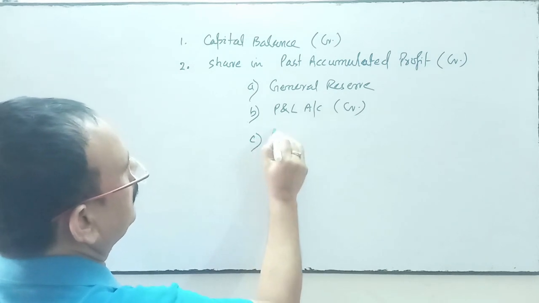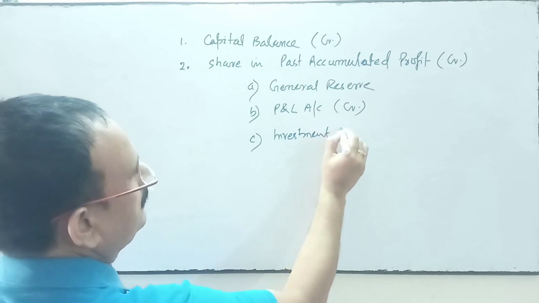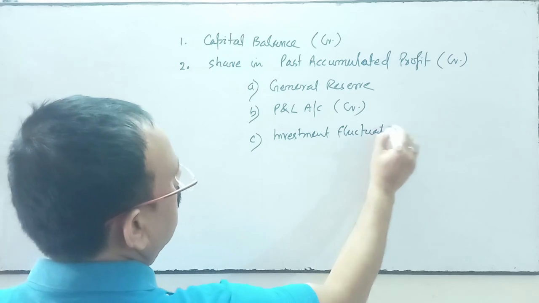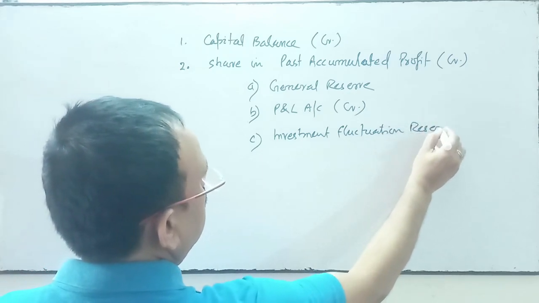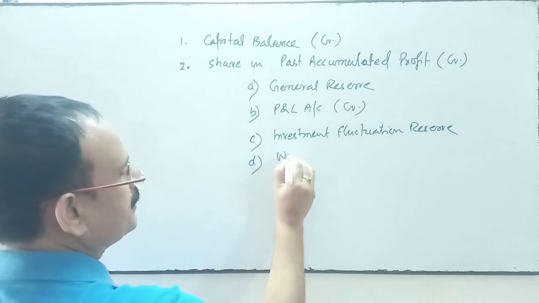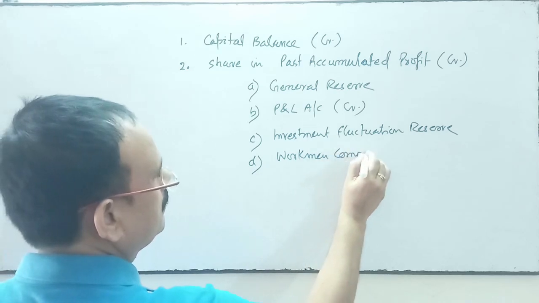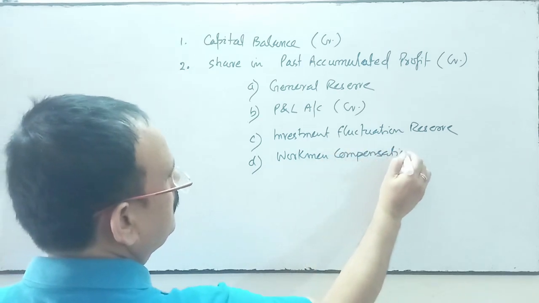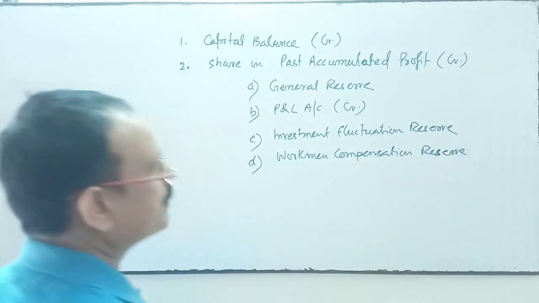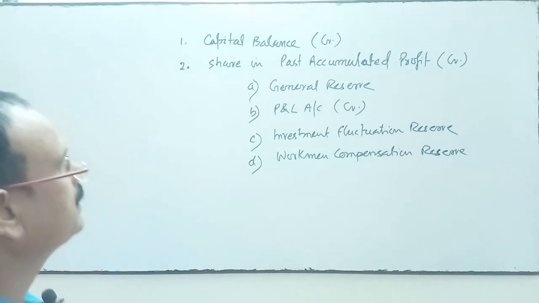Share in investment fluctuation reserve, share in workman compensation reserve. We know the treatment of investment fluctuation reserve and workman compensation reserve.